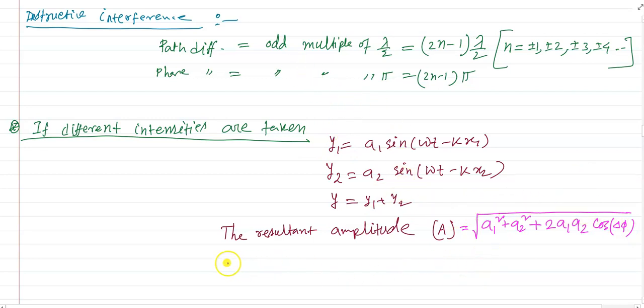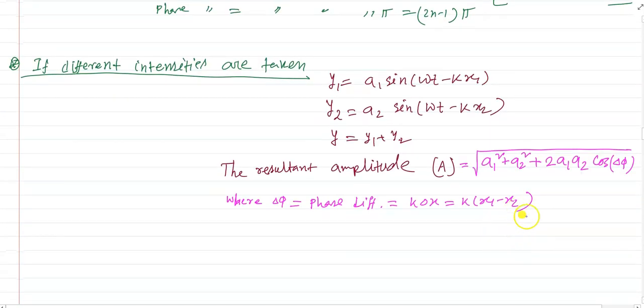Where del phi equals the phase difference of y1 and y2, that means k into delta x, or k into x1 minus x2. This is the relation. For constructive interference, cos del phi equals plus 1.